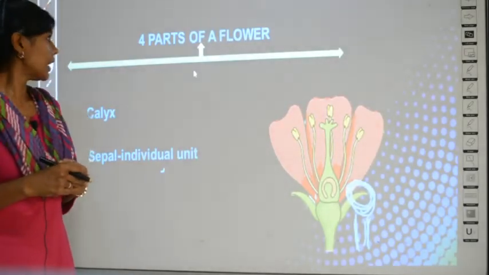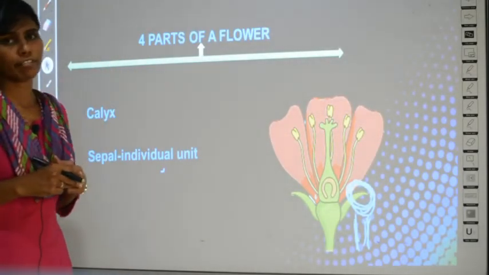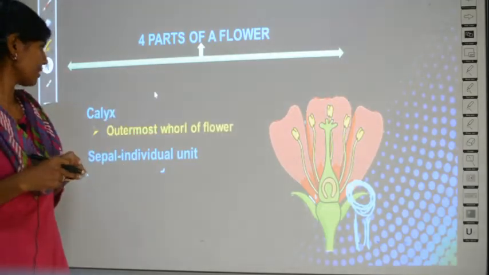Now, let us learn about the 4 parts of a flower. What are the 4 main parts of a flower?